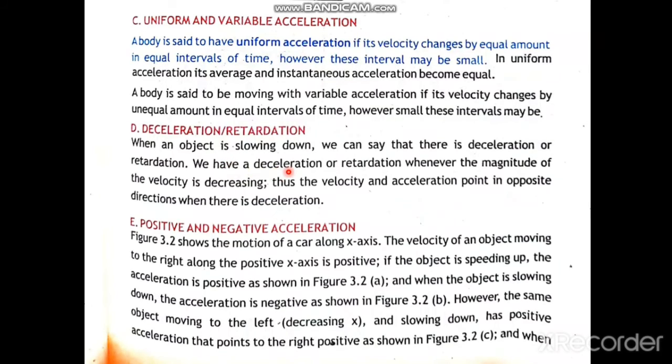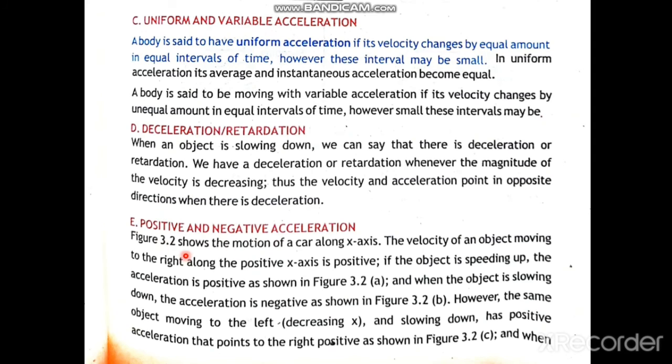So negative acceleration is called deceleration, and deceleration refers to the fact that velocity is decreasing. It tells us that the velocity is decreasing. So when the velocity is decreasing, the acceleration is called deceleration, and its direction will be opposite to the direction of the positive acceleration or the change in velocity. The deceleration will be opposite to the direction in which the velocity is changing.